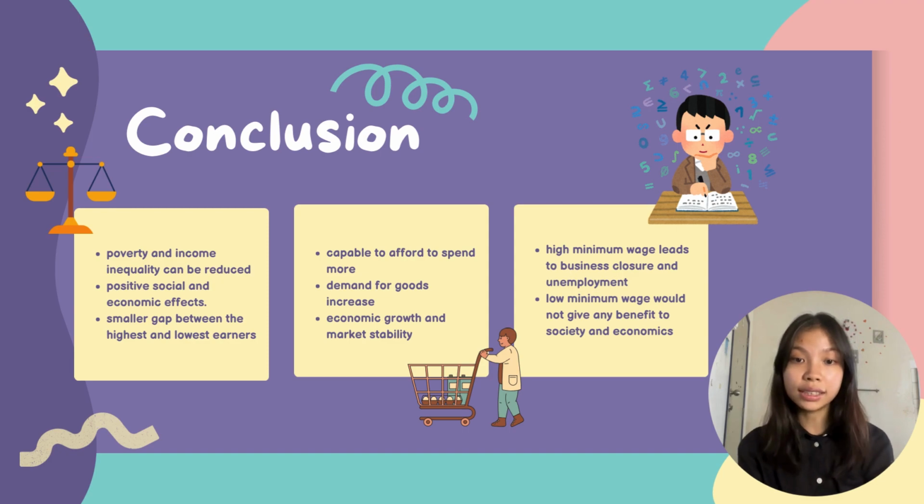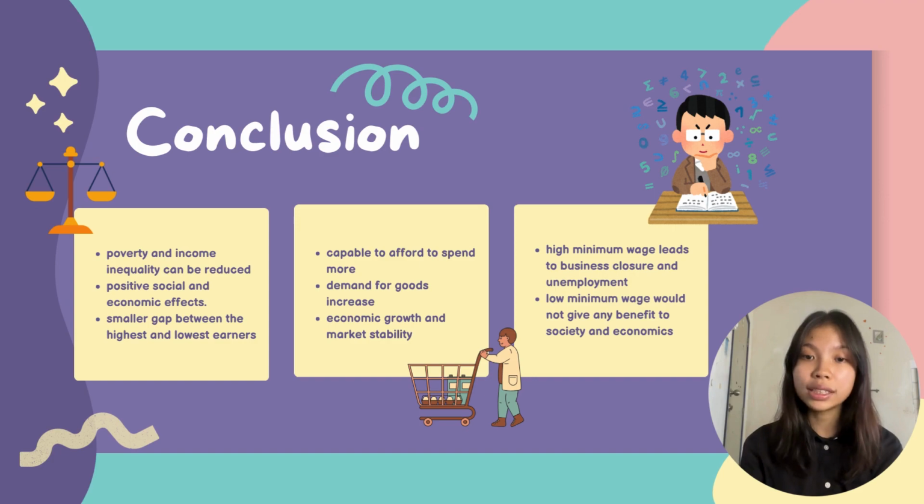Now, last but not least, the policymakers, which is the government, should decide wisely about the amount of the minimum wage, as if it is set too high, it could lead to unemployment and business closure due to the inability to hire new workers. However, if it is set too low, it would not give any benefit to the social and economic. Therefore, policymakers should find a balanced minimum wage that could support both the workers and the employers.